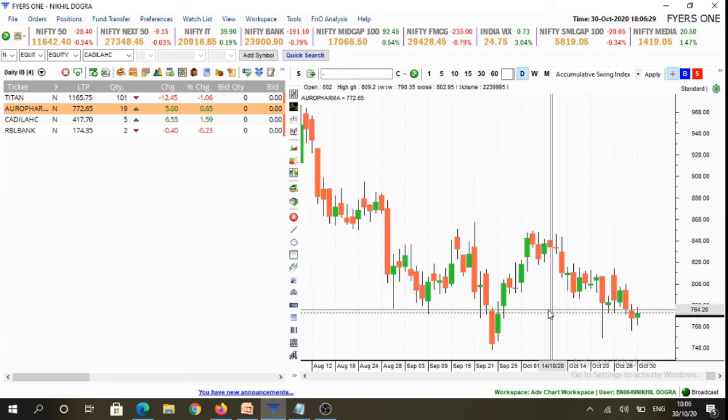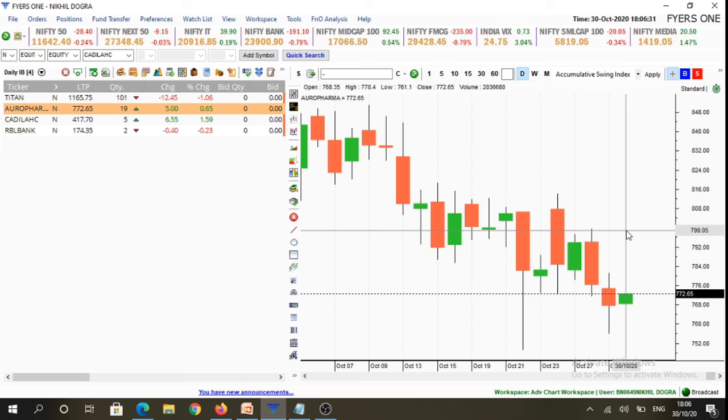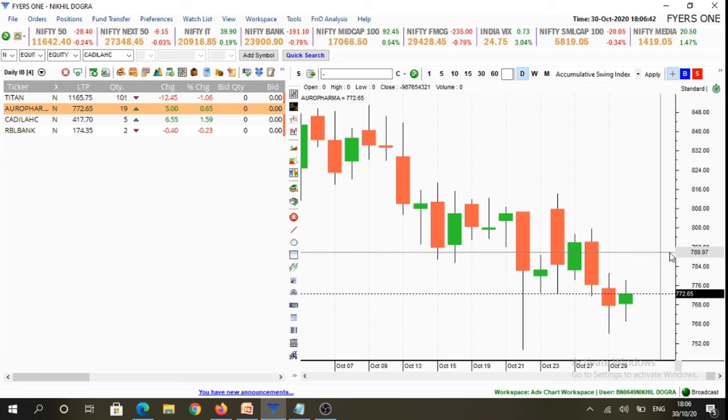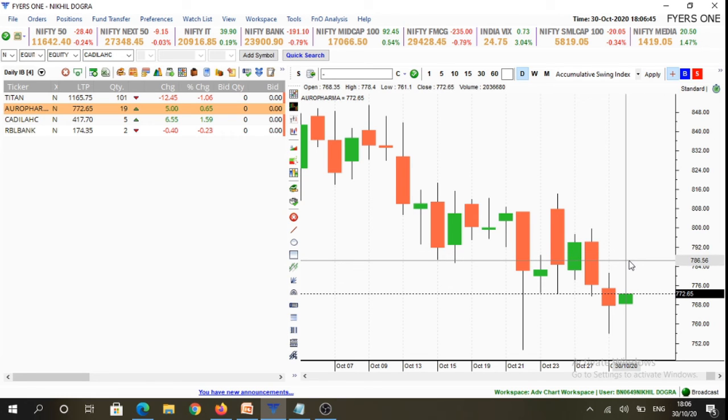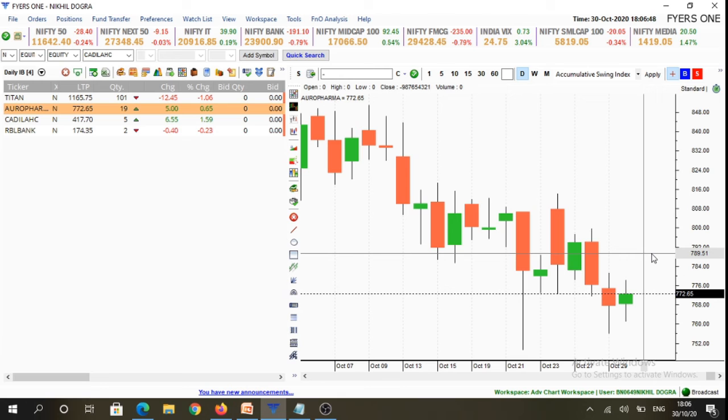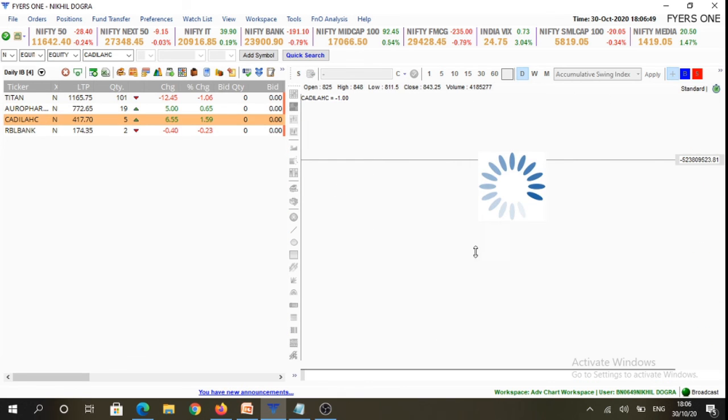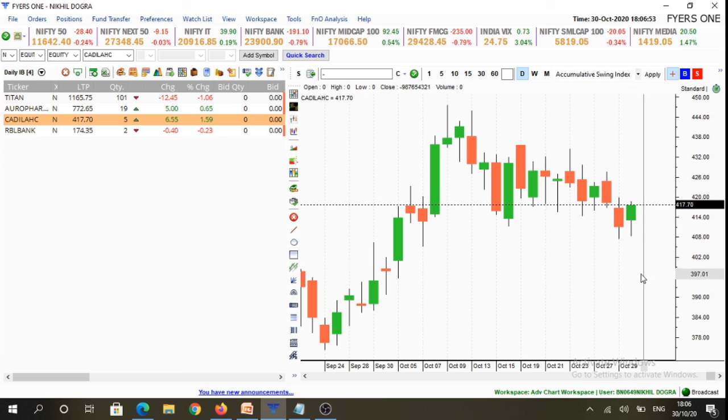In Auropharma, it is again an inside candlestick. Above 778.5 levels, we look for buying opportunities, and below 761 levels, we look for selling opportunities. And in between 778.5 and 761 levels, we'll refrain from making any trades. In Cadila Healthcare, it's again an inside candlestick. Above 419, we look for buying opportunities, and below 408, we'll look for selling opportunities. And in between 419 and 408, we'll refrain from making any trades.